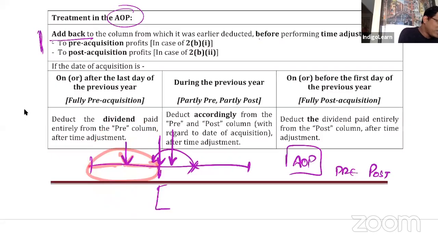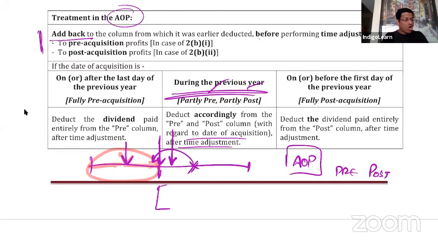So if you see here, what we are saying is, if it is acquired during the previous year, partly pre, partly post, deduct accordingly from the pre and post columns with regard to the date of acquisition, after time adjustment. Time adjustment, I already said, is to split the pre and post acquisition profits. So after the time adjustment, you will do the adjustment for dividend, by deducting from the pre and post columns as the case may be.